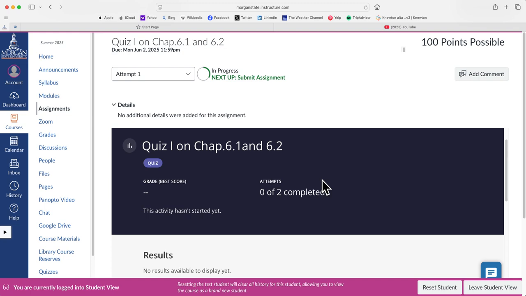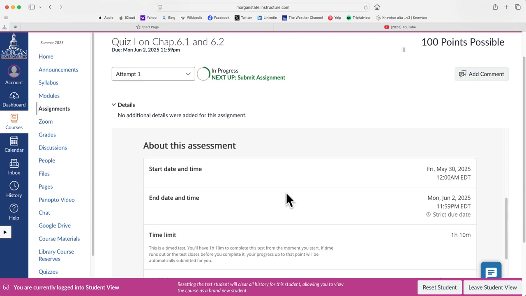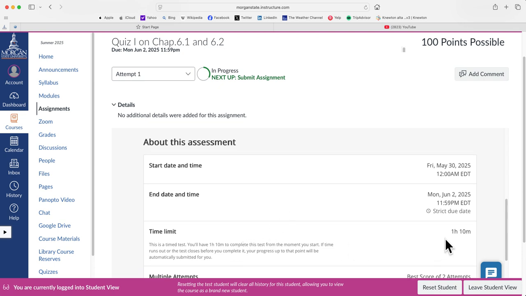And then Alta will show you whether you got all the grades or you have missed some questions. You didn't get some questions right. So you can use that second attempt to only focus on the questions that were wrong. Okay. So that's what the attempts are for. Every attempt is within the given time. Like this quiz, I put 1 hour and 10 minutes. Okay, so within that 1 hour and 10 minutes, you can do the 2 attempts.